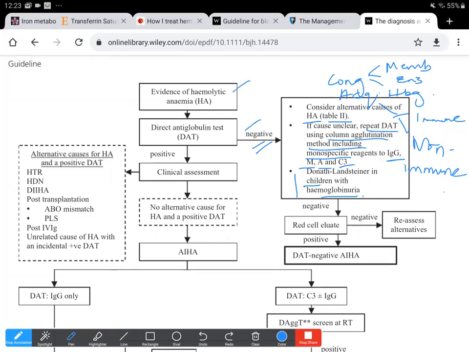So these four considerations need to be taken into account when we consider testing for Donath-Landsteiner antibodies. This testing is done in specialist laboratories, and a warm separated serum sample is required. For this, the warm separated serum sample is required, and we need to have excluded the causes of primary cold hemagglutinin disease.